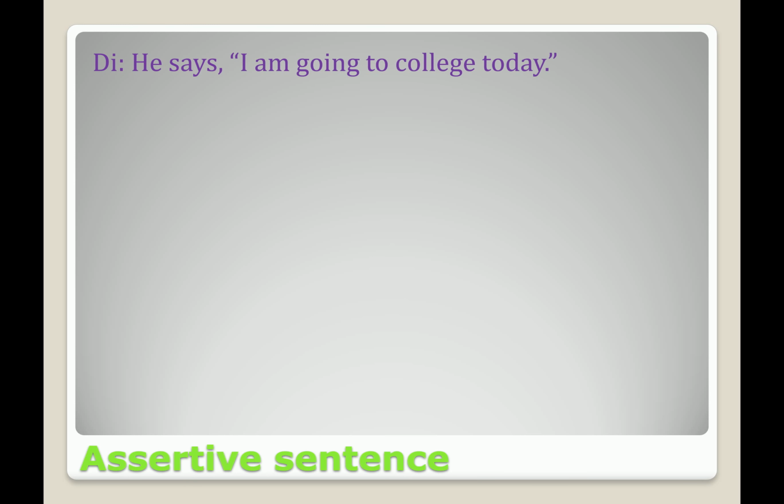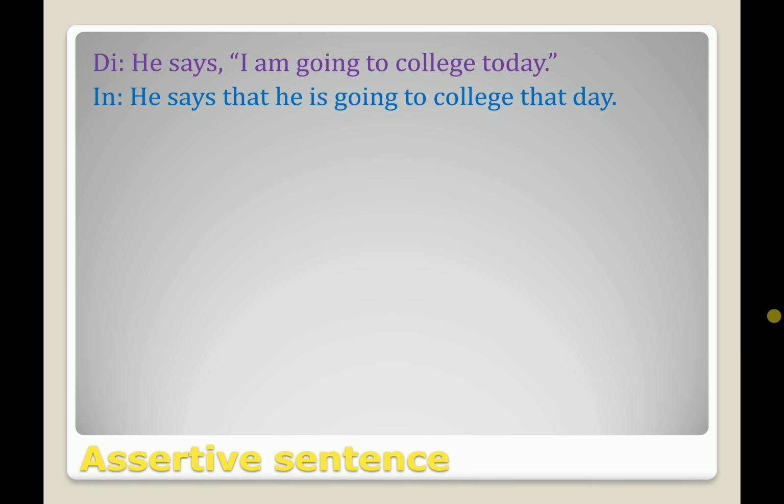So in direct speech, the sentence is: He says, "I am going to college today." What will be the changes? In indirect speech: He says that he is going to college that day. Now see what the changes are. Says is the same, so we didn't change it. No comma, no inverted commas in indirect speech, so "that" is added here.